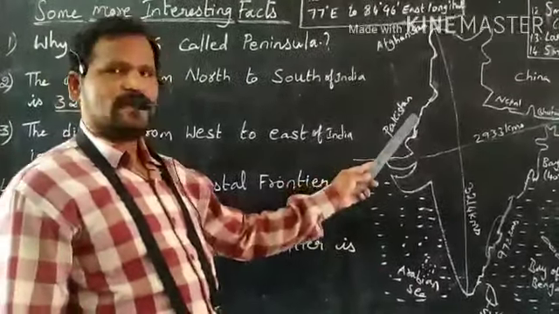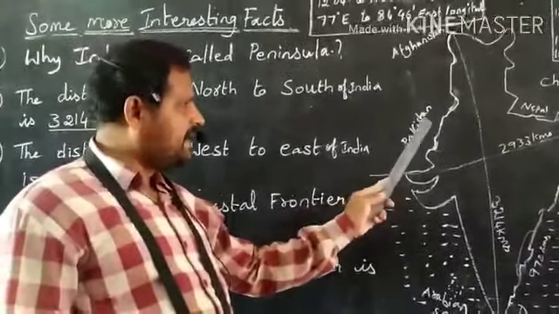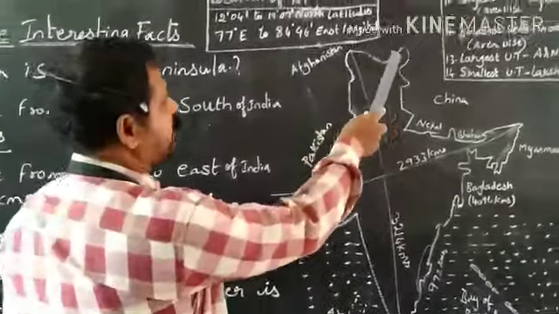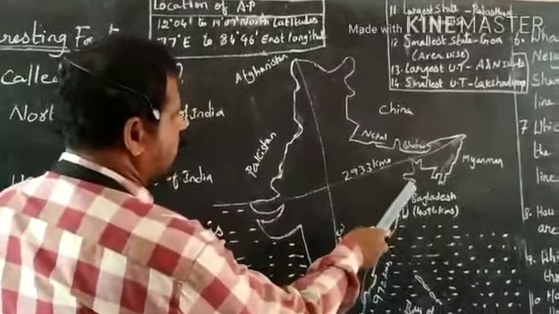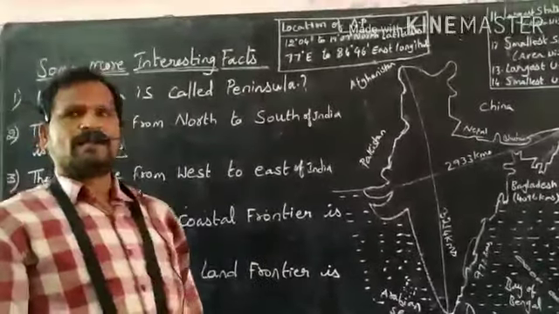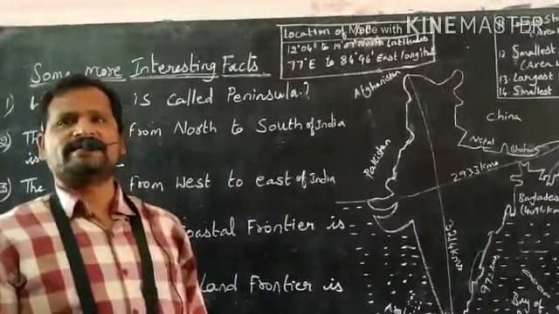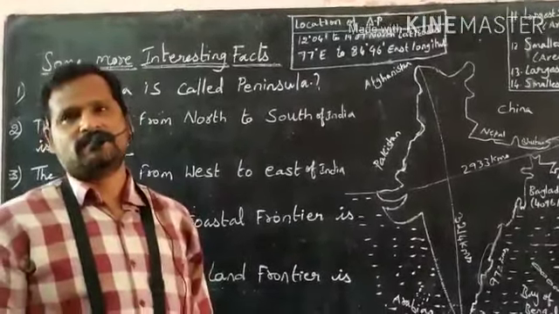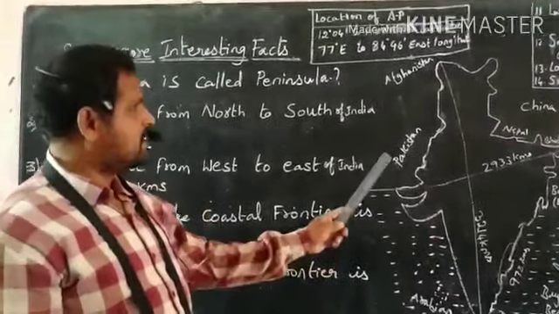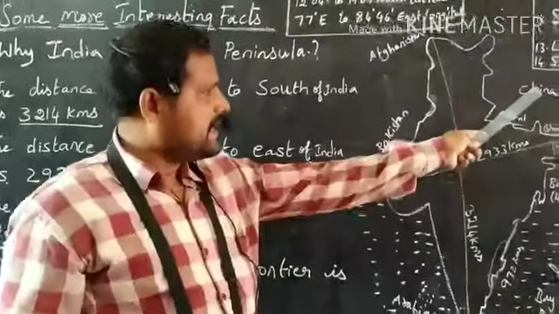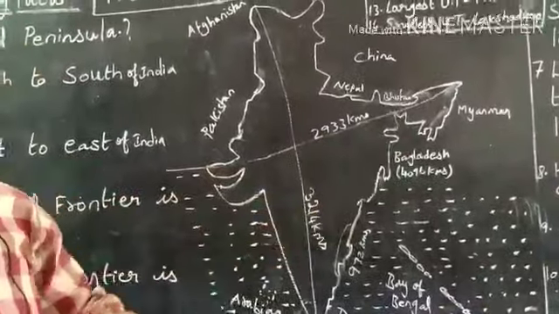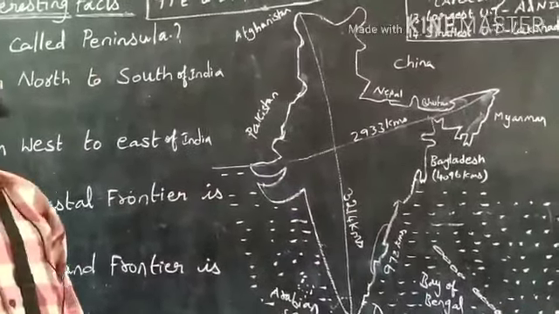What is the length of the land frontier? Land frontier means the boundary line which is near to land is called land frontier. The length of the land frontier is 50,200 kilometers. What are the neighboring countries that share the boundary line with India? Pakistan, Afghanistan, China, Nepal, Bhutan, Myanmar, Bangladesh share the boundary line with India.